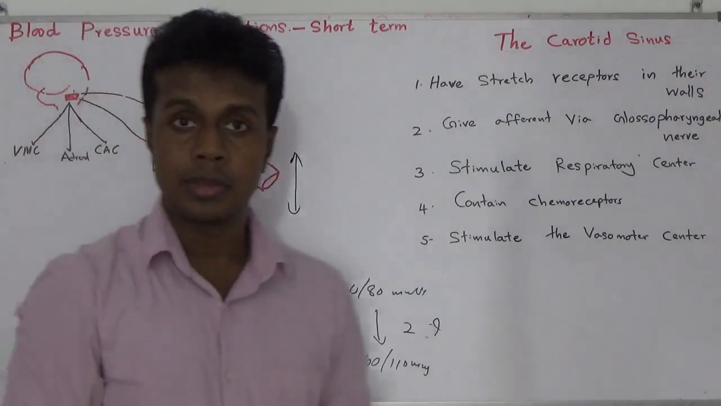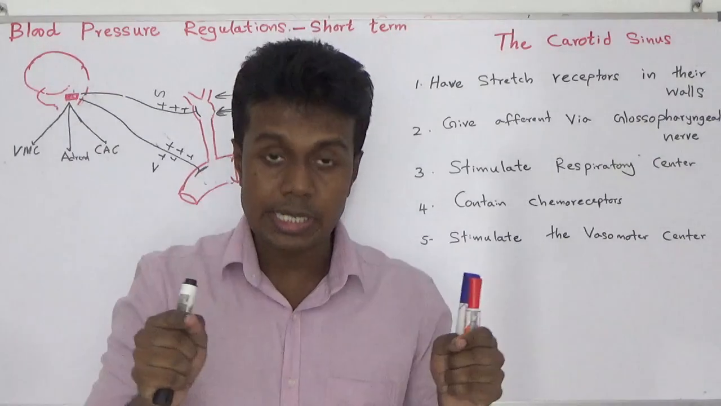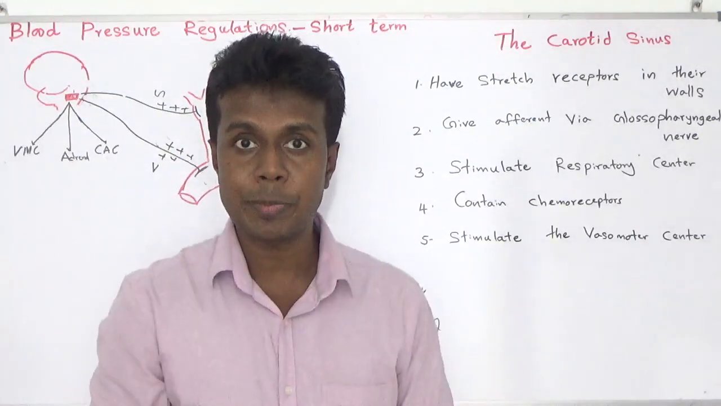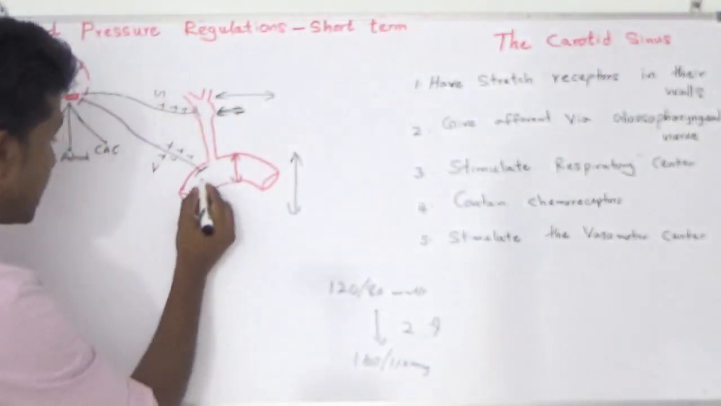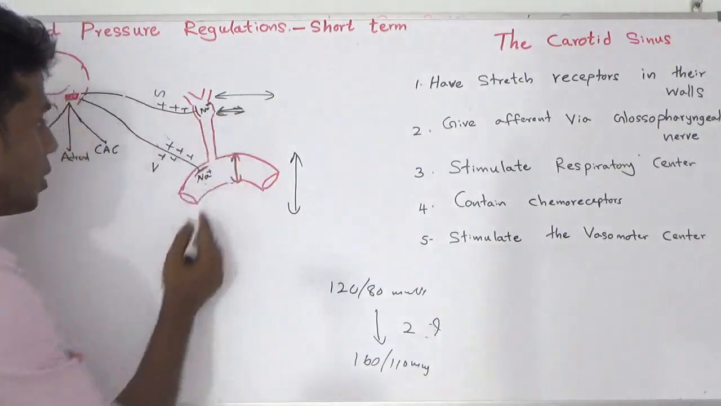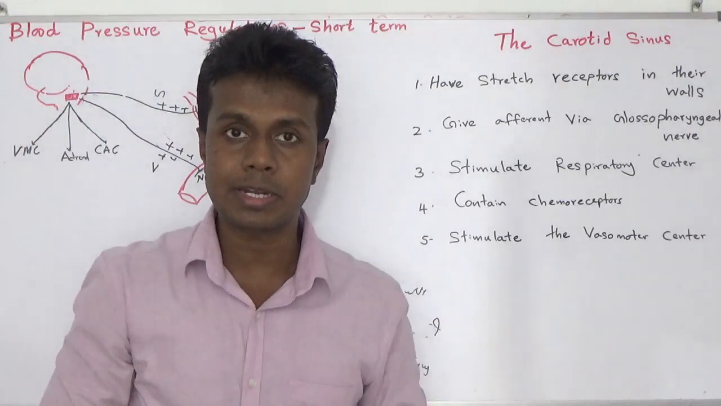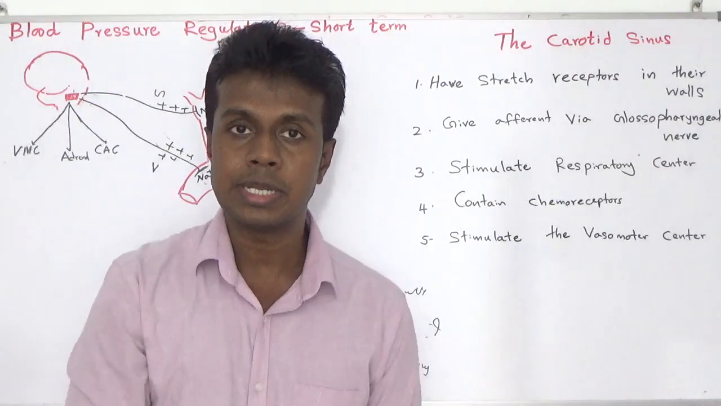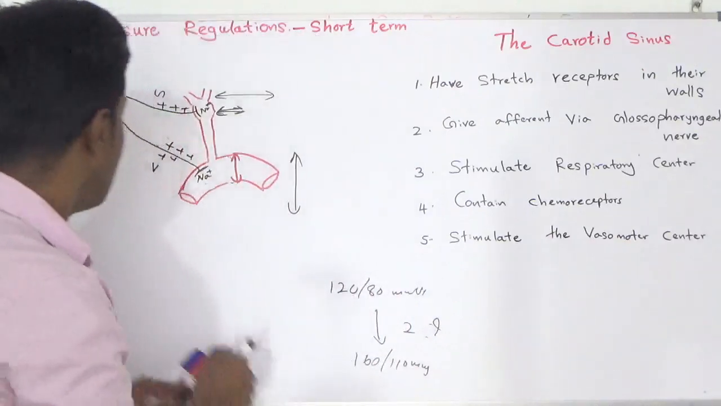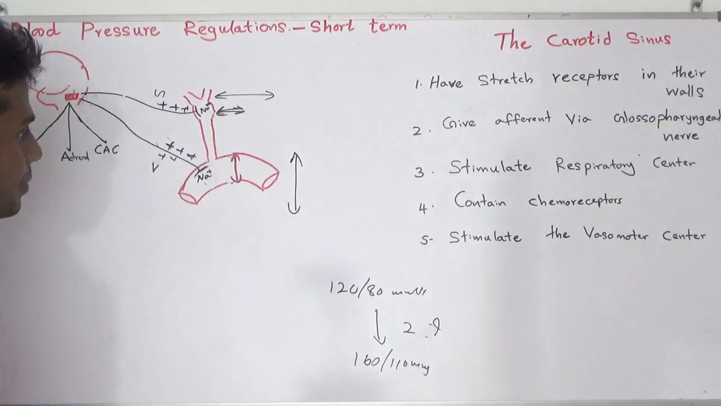What happened? The aortic arch and carotid sinus walls contain stretch receptors. When that wall is stretched, the receptor is activated. These receptors contain sodium channels. Once the receptors are stimulated, the sodium channels open. Then sodium rapidly goes inside the nerve membrane, and the nerve becomes depolarized.